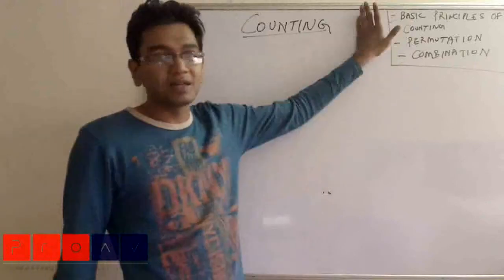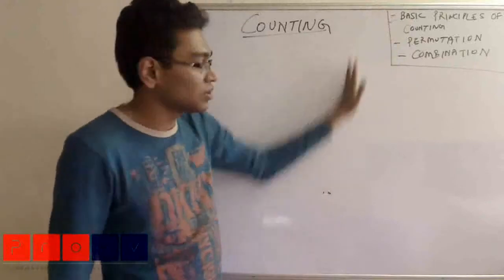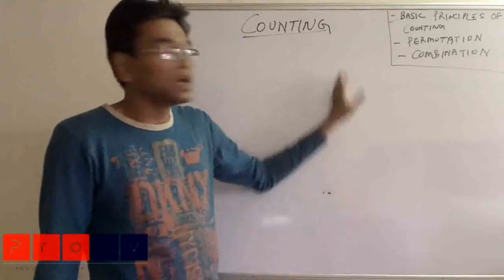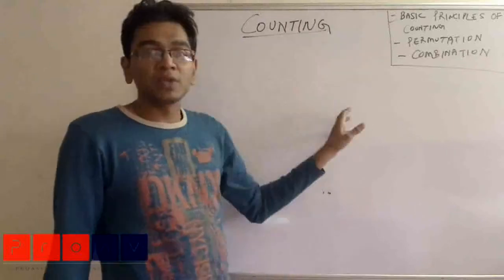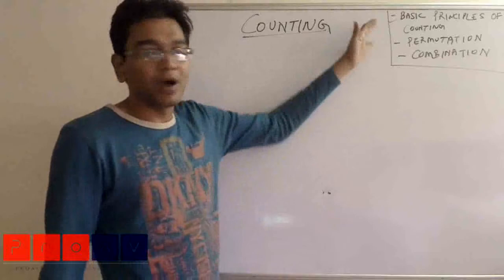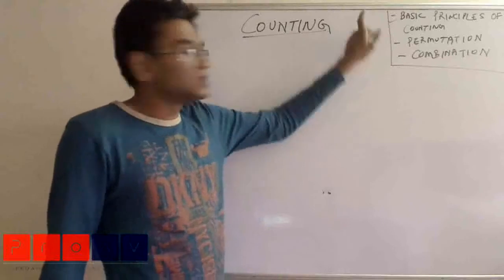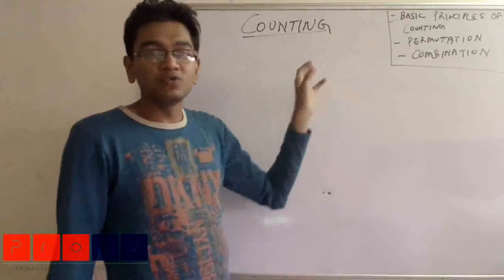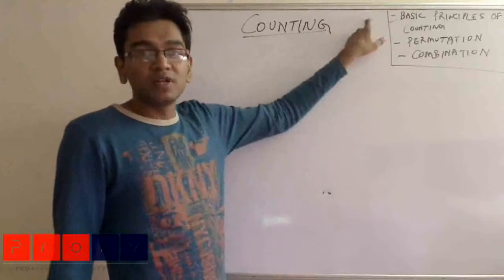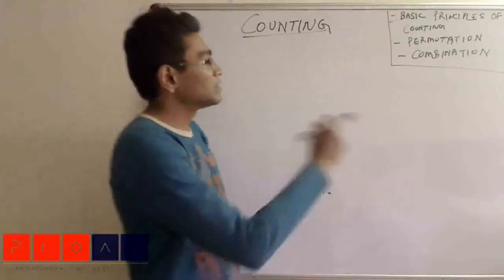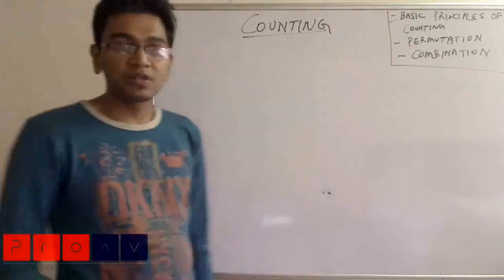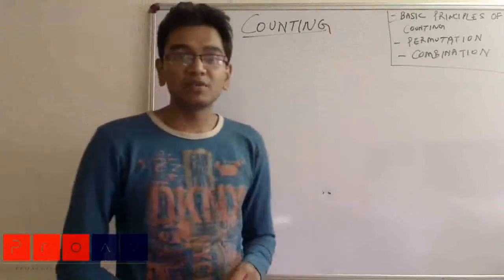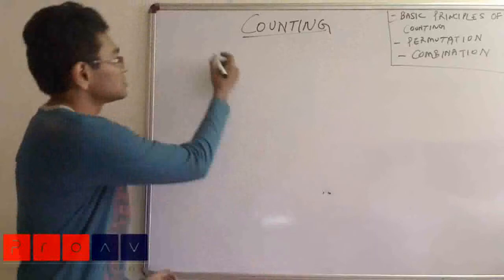Once you get these things correctly, you become the king. You have all the power with you. But you should be able to understand its meaning, how it is used and where it will be used. So we will see the most important thing of mathematics, the basic principles of counting. Let us start.